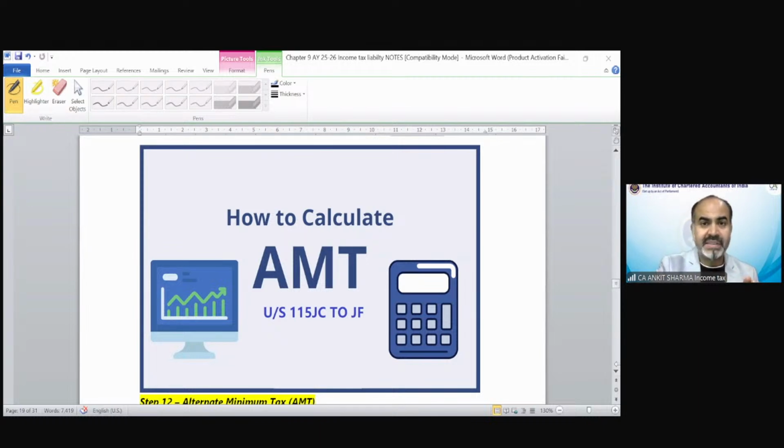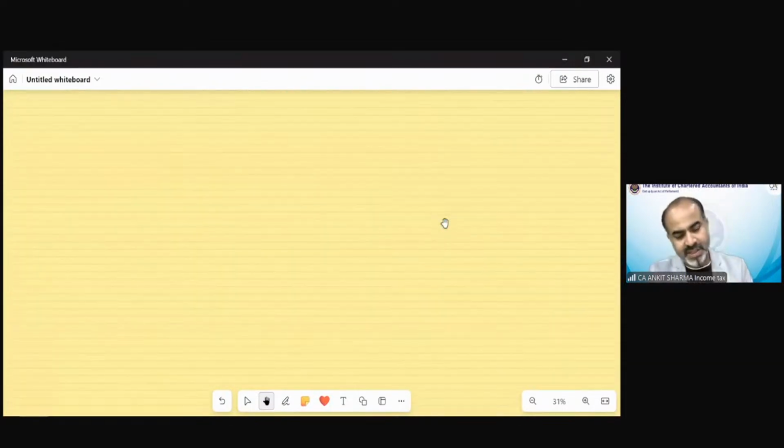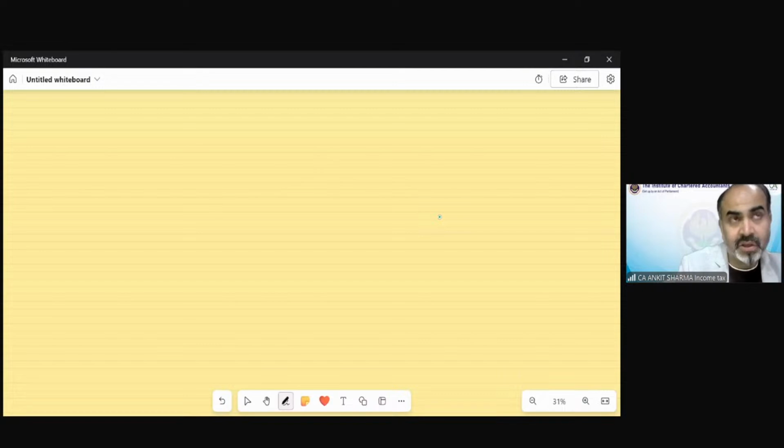So why is AMT here? Why has income tax introduced AMT, or what is the concept of MAT? MAT would be in your final syllabus. So we are discussing the AMT concept over here. Almost the same concept applies to MAT also. That is not part of our syllabus, but the procedure, the purpose, the object was exactly the same as MAT.